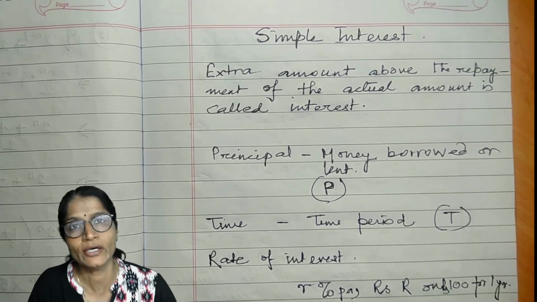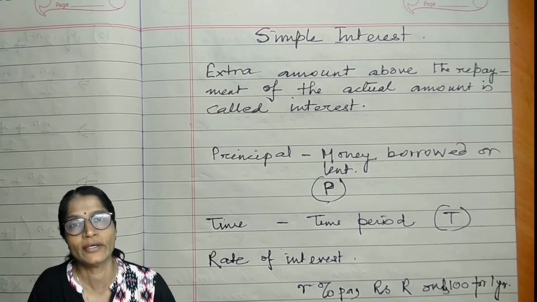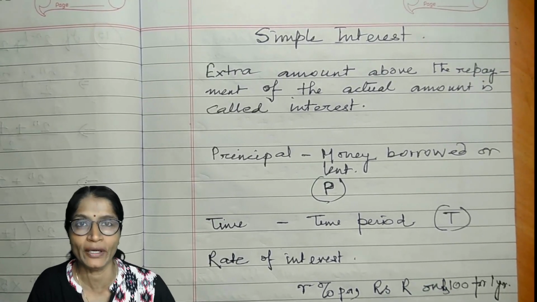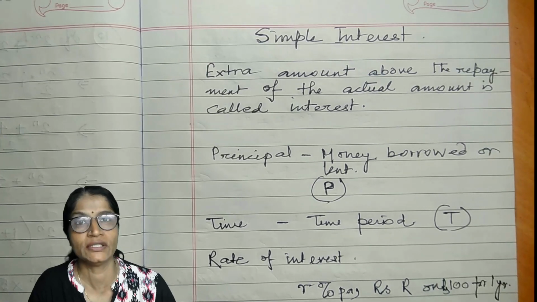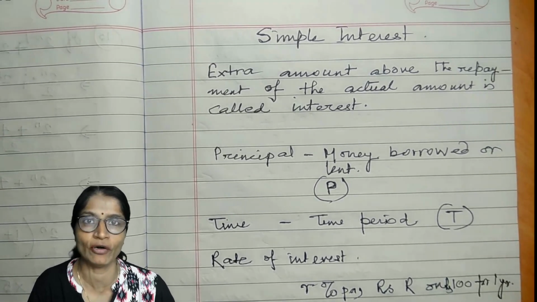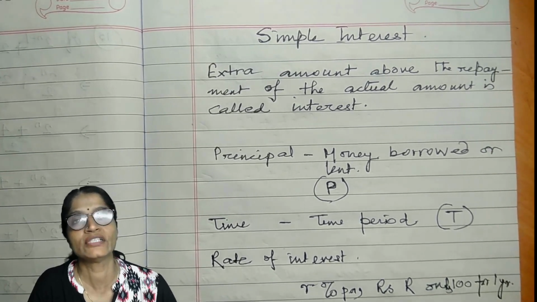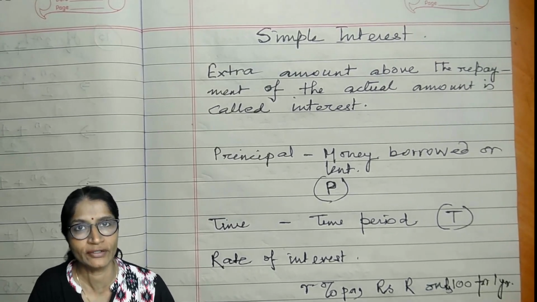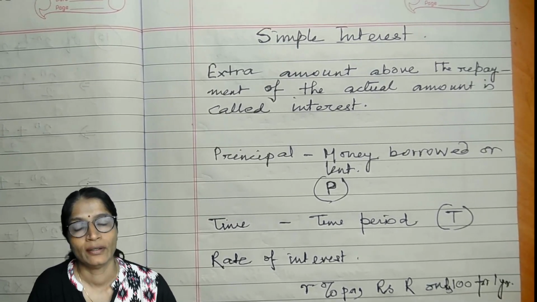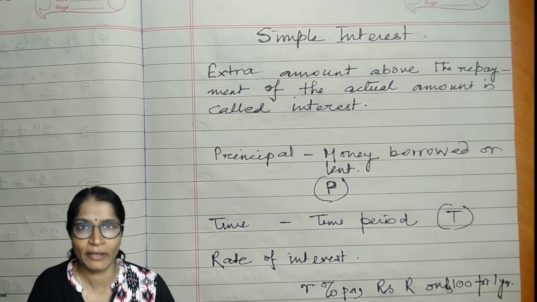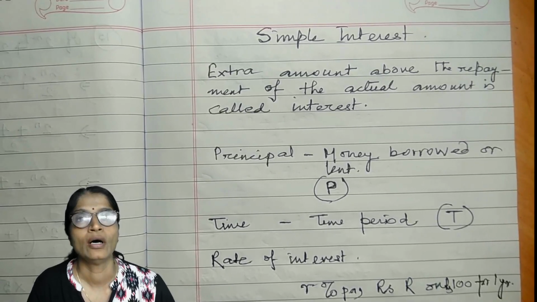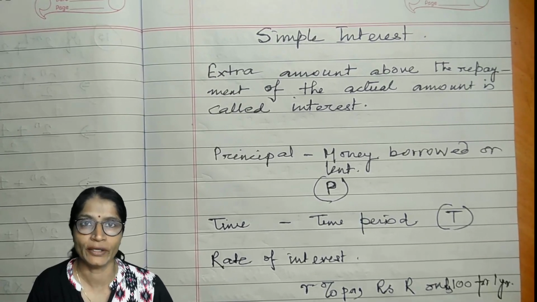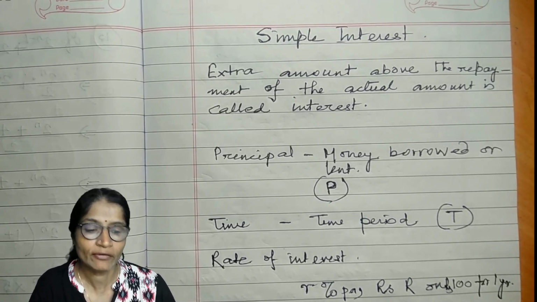So for 100 rupees, if suppose he borrows 100 rupees, then how much does he have to pay? He has to pay 5 rupees. So 5 rupees is the interest on 100 rupees for 1 year, and that is known as the rate of interest. So the rate of interest is the interest the person will pay or return back to you after 1 year on 100 rupees.